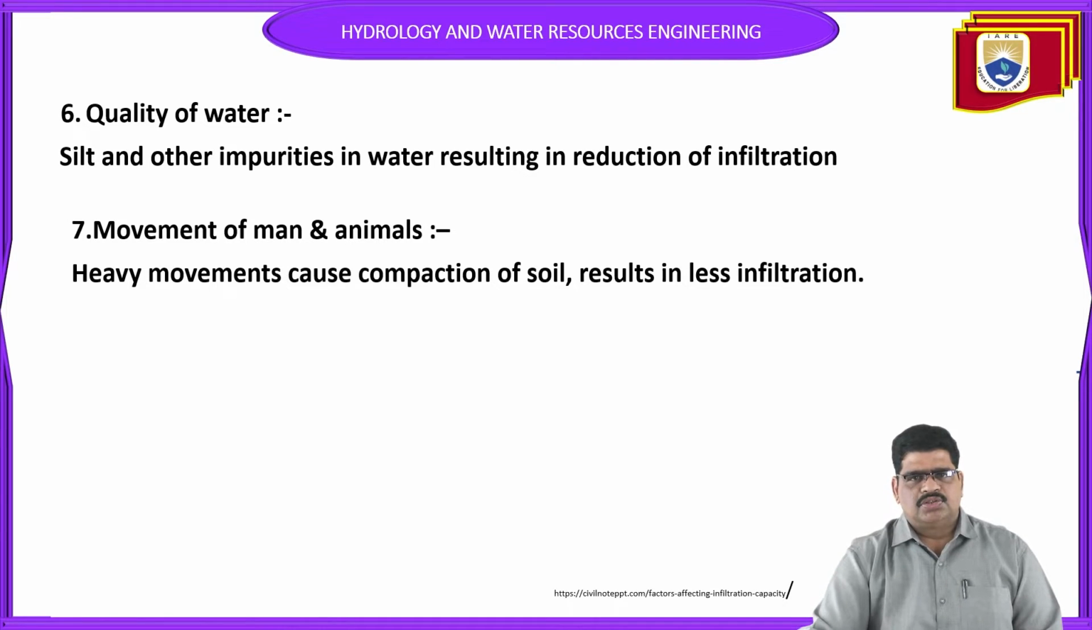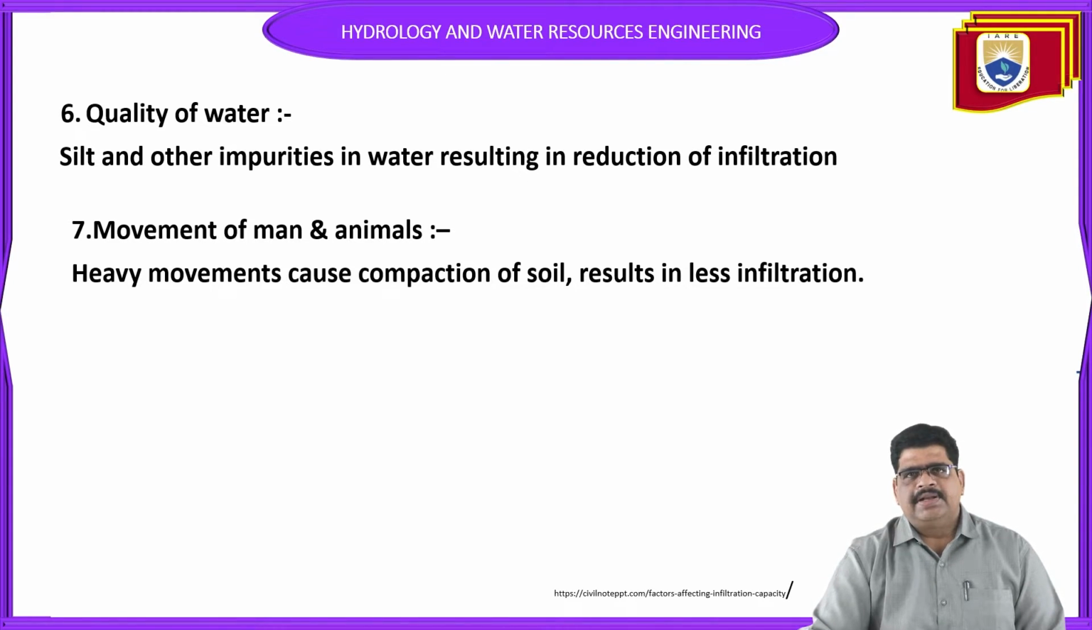It means, just like the people floating over a certain area. So from this one, what happens? The compaction, due to always using such type of area, will increase. Automatically the water absorption capacity will decrease. That is the main effect of the movement of the animals.